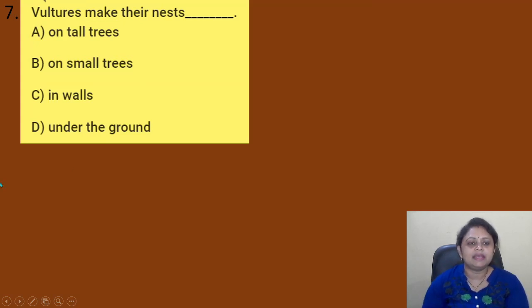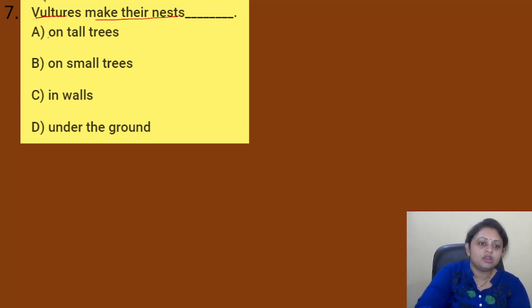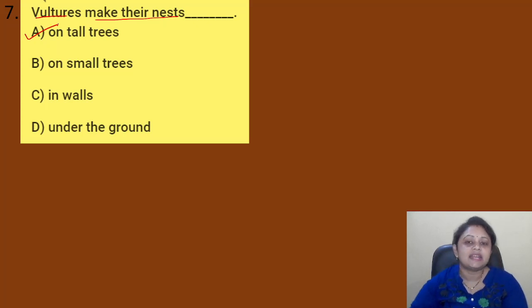Vultures make their nest. Option A, on tall trees. B, on small trees. C, in walls. D, underground. So vultures, they make their nest on tall trees. So here the correct answer is option A, that is the tall trees. Coming to the next question.